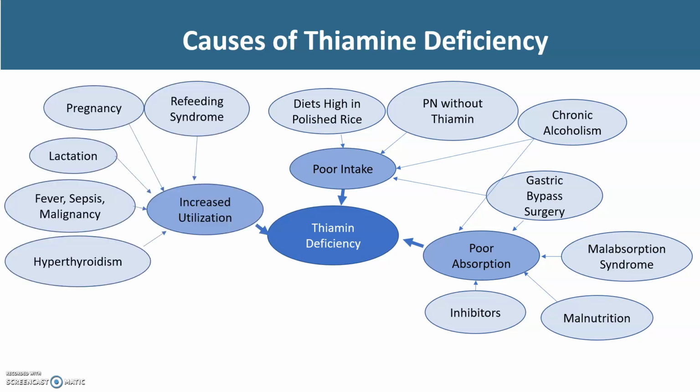Next, we're going to look at increased utilization. These are periods when the body has increased needs. They might be for a set period of time, or it might be sustained. Pregnancy and lactation are common periods of this increased need for thiamine as well as other nutrients, and maternal vitamins play a critical role in preventing thiamine deficiency.